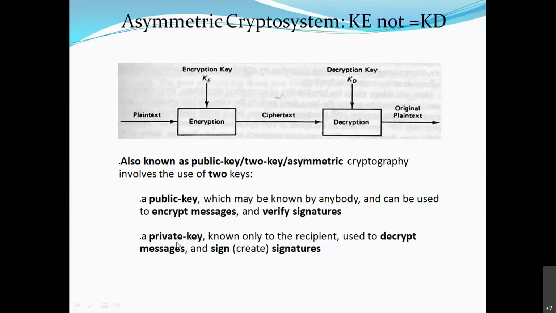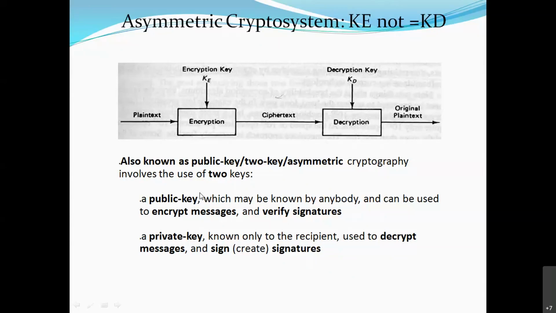So suppose user B wants to send a confidential message to me. He should encrypt the message. How will he encrypt it? Using my public key. He will encrypt the message using my public key and send that ciphertext to me. Now, how will I decrypt it? I will decrypt it using my private key, because the private key is known only to me. No other person can decrypt that message, because I have sent only my public key.